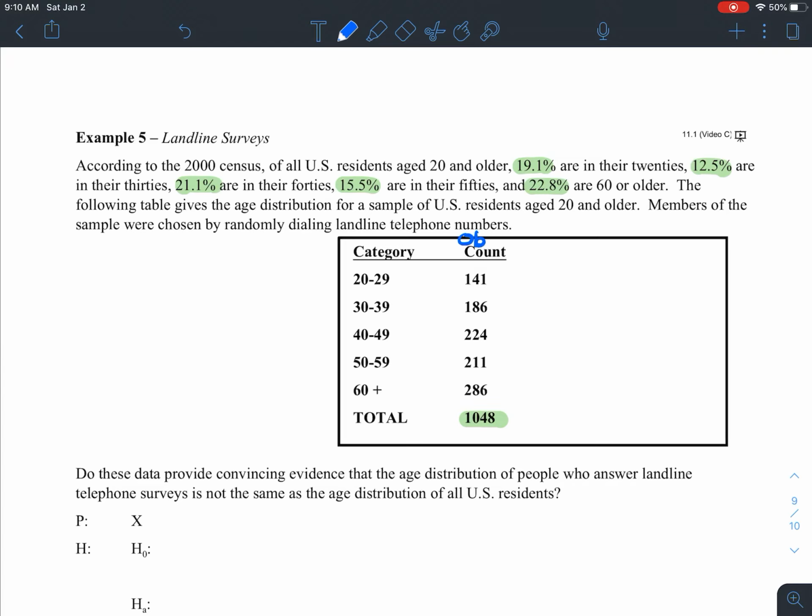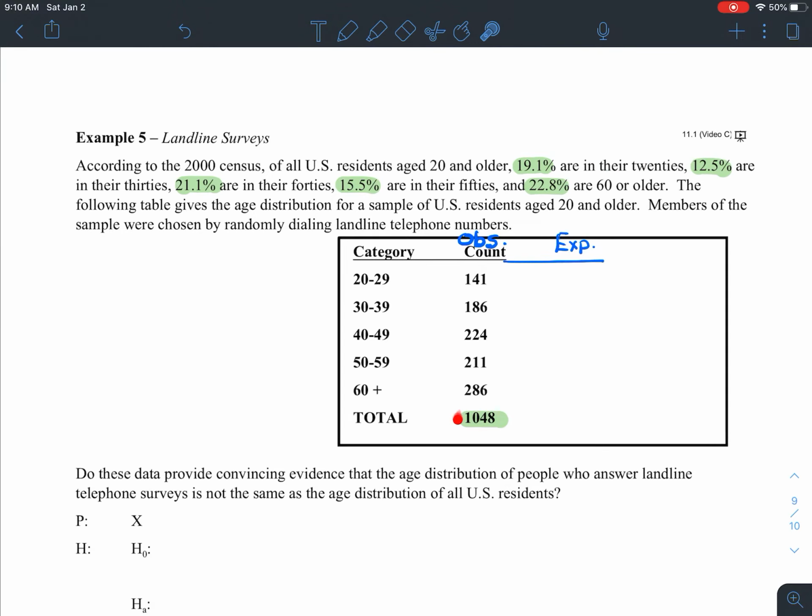counts. I'm going to label this count column as the observed counts, and I'm going to create a column over here for our expected counts. We're simply going to take each of these percentages, shift the decimal point 2 places to the left, and multiply what that percent out of 1,048 would be. Those would be our expected counts. Please keep in mind when you're doing this, you should never round the answer.